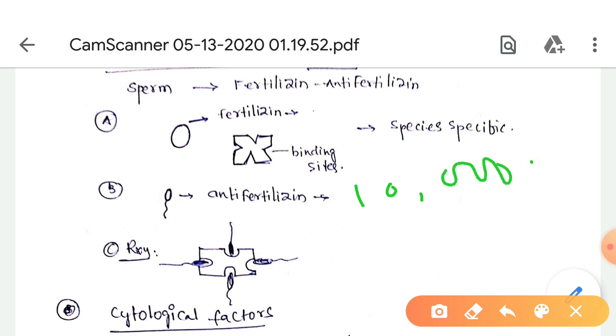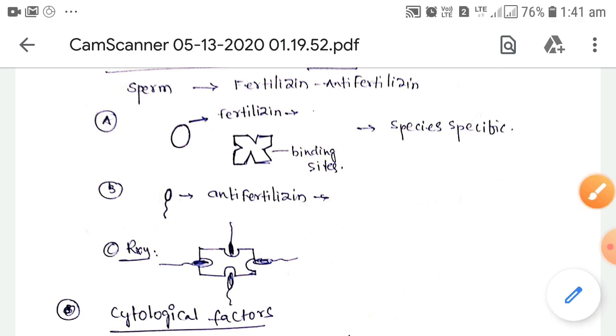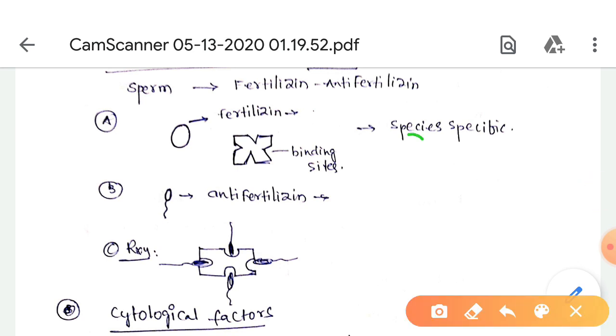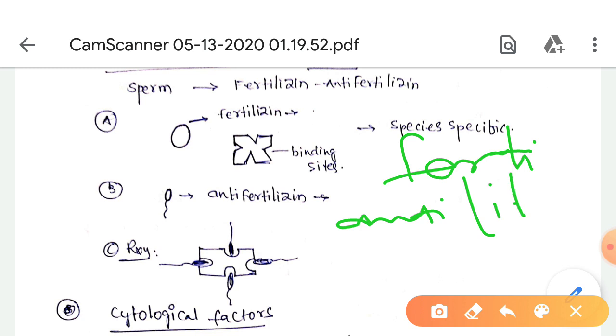There may be different anti-fertilizins in different species, and they are also completely different from one species to another.